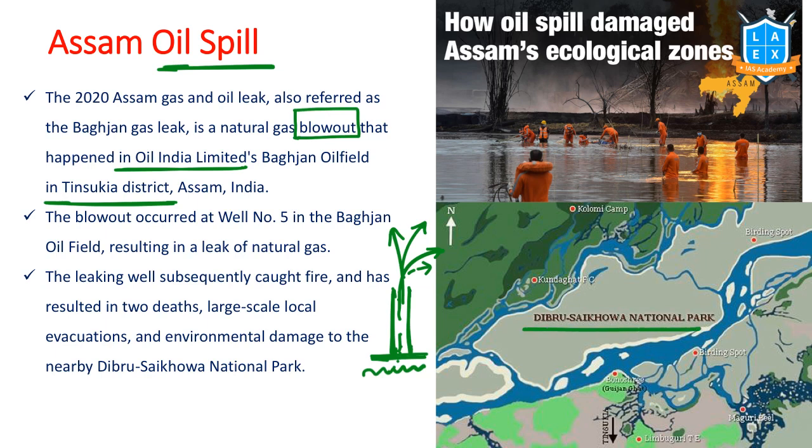And nearby there is this particular national park called Dibru-Saikhowa National Park. But as there is a wetland or water body in between, the impact on this national park was less. Right? Dibru-Saikhowa National Park in Assam. Nearby only this has happened. What is the reason? Blowout. Blowout of the oil and gas from this well is the reason.